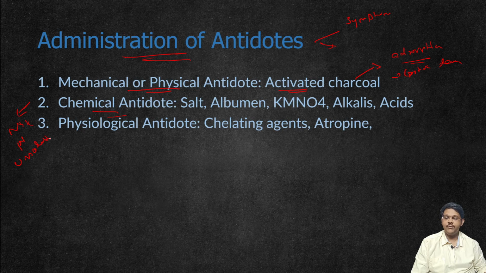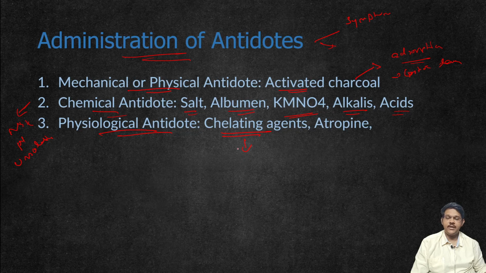They do not act as antidotes as such, but form insoluble compounds with the poisons, like certain salts, albumins, potassium permanganate, alkalis for acids, and acids for alkalis. These insoluble compounds can be easily eliminated.